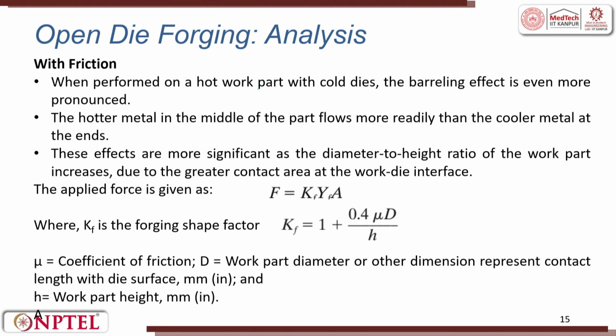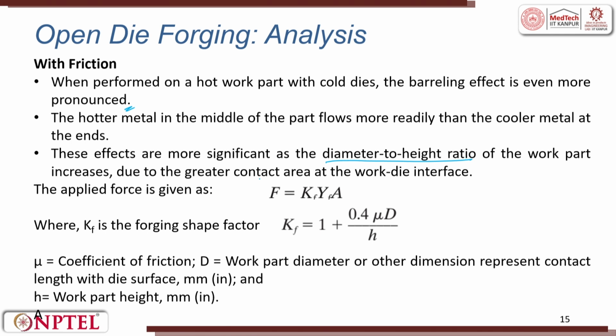When performing a hot work part with cold dies, the barreling effect is even more pronounced. The hotter metal in the middle of the part flows more readily than the colder part at the end. These effects are more significant as the diameter to height ratio of the work part increases.